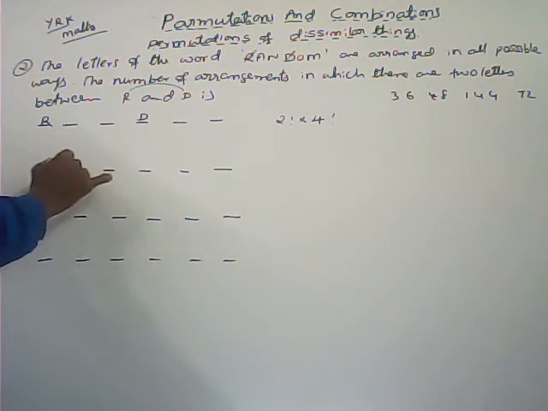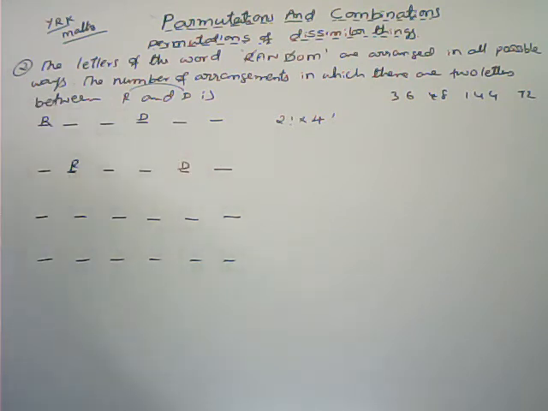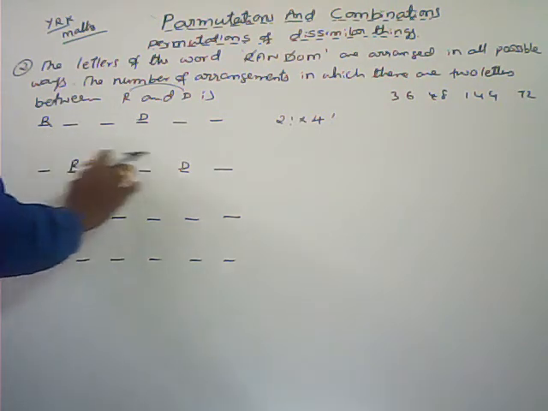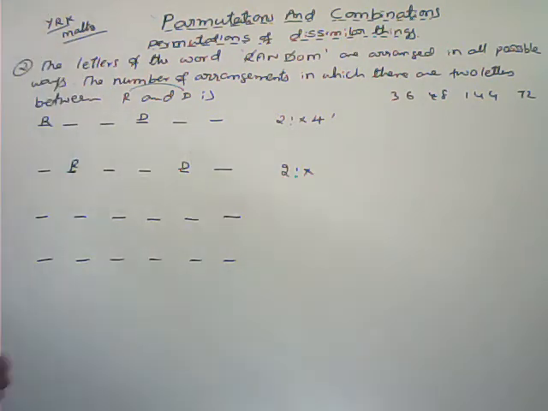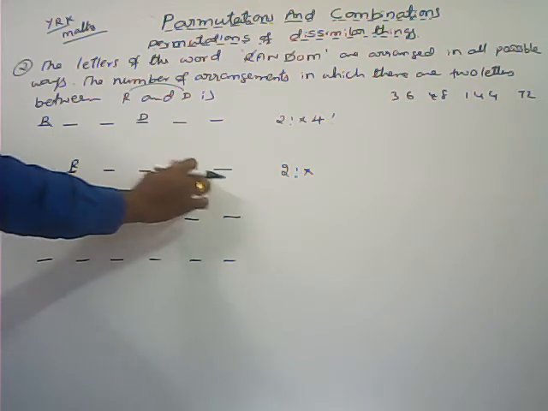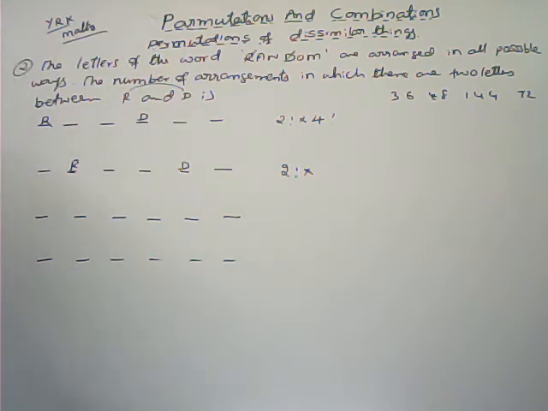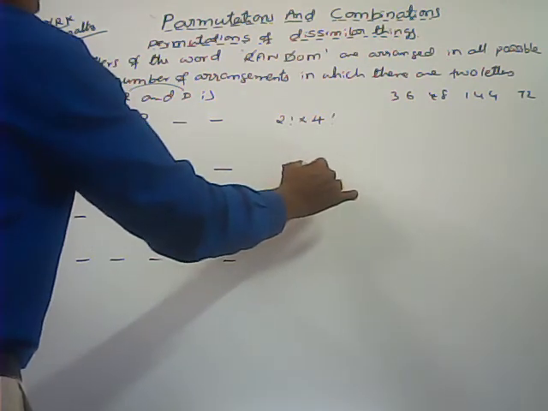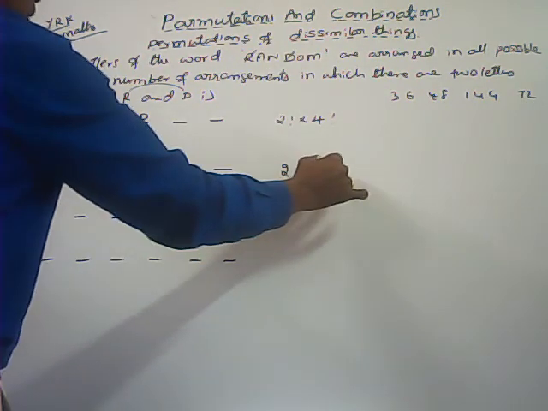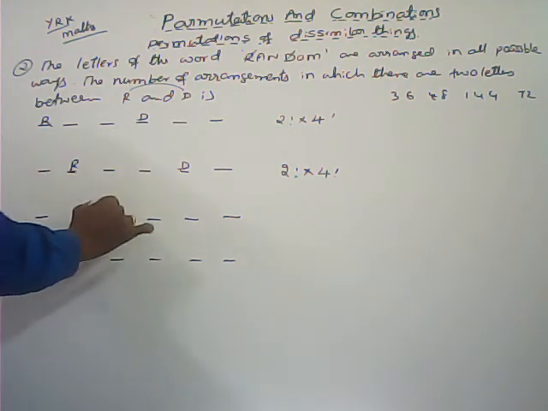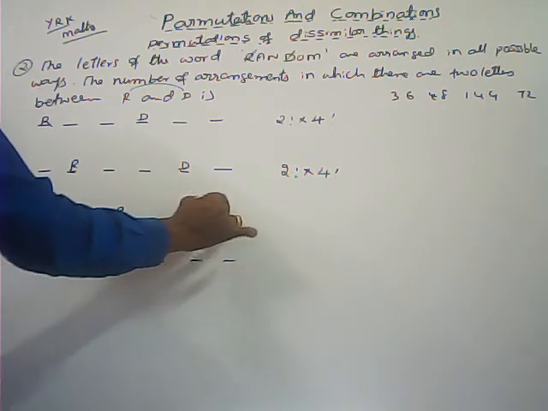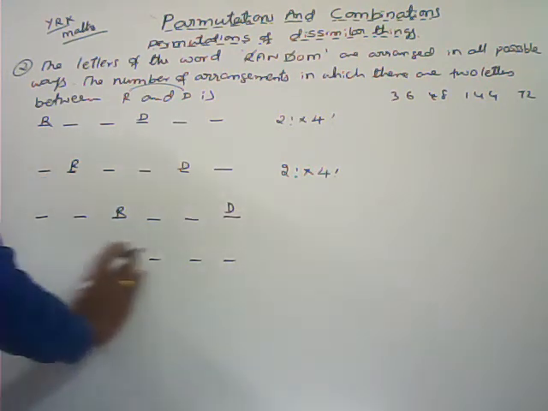Here also, shifting R and D. Now in this arrangement also between R and D there are 2 letters, and R and D can be interchanged in 2 factorial ways. Into, here also 1, 2, 3, 4 blank places are there and 4 letters are there. So 4 letters in that 4 blank places we can arrange in 4 factorial ways. Next again we can shift the places. Here R, here I am keeping D.